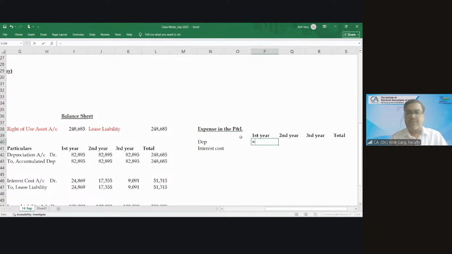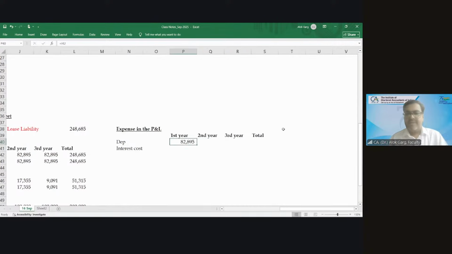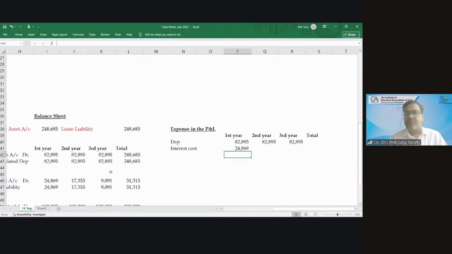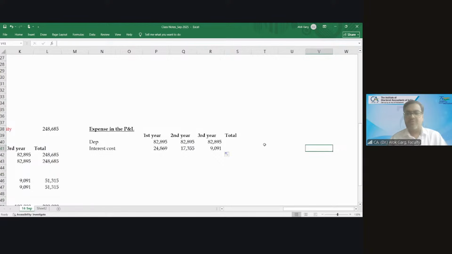In the first year, your depreciation is 82,895, and it is the same in the second and third year also. Correct? What is the interest cost in the first year? 24,869. And so on and so forth. What is the total? This plus this.